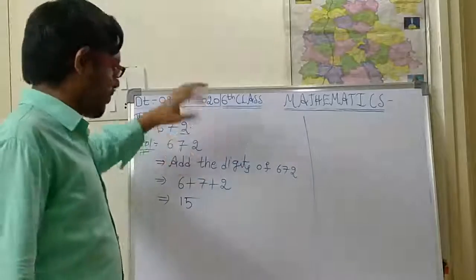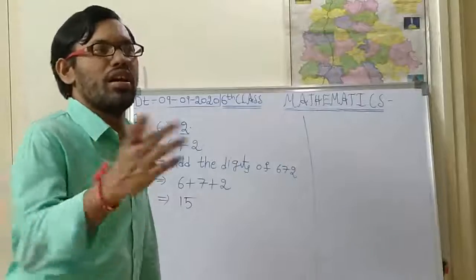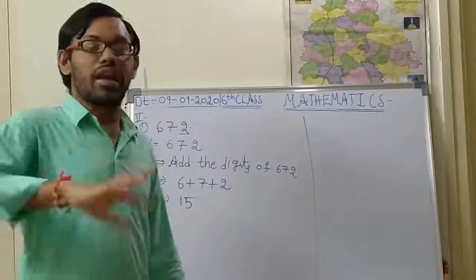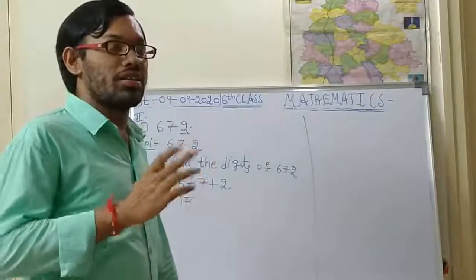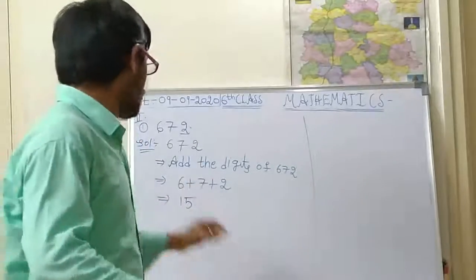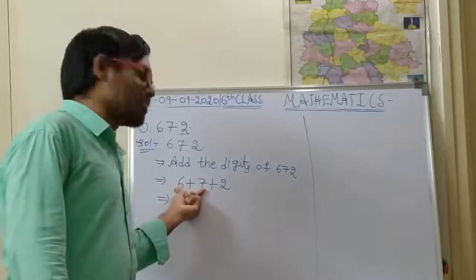Whenever you have any confusion in addition, like 6 plus 7, 9 plus 8, 7 plus 6 and 6 plus 8, take two same numbers. Here 6 plus 7 is there.